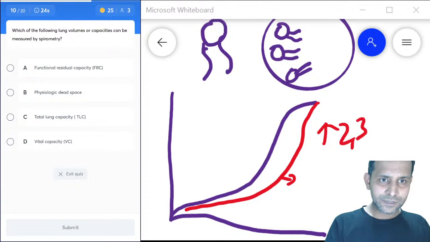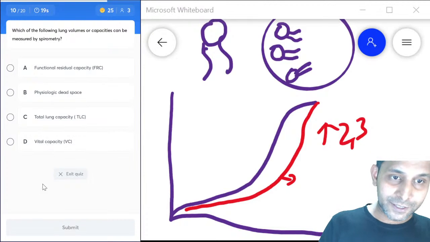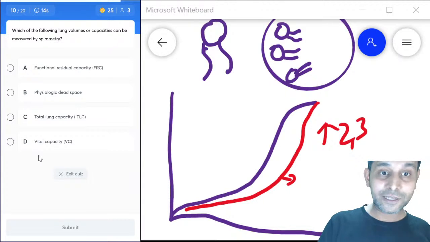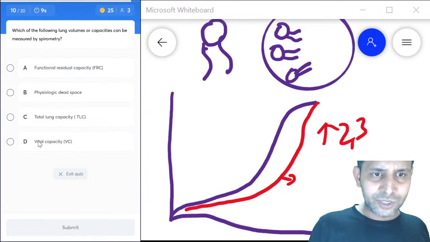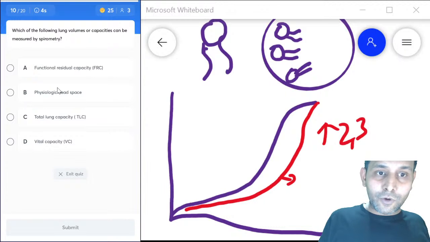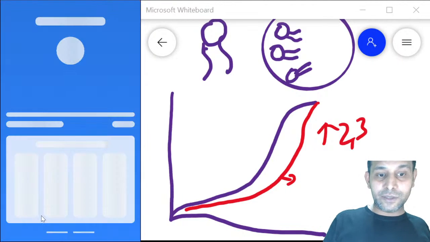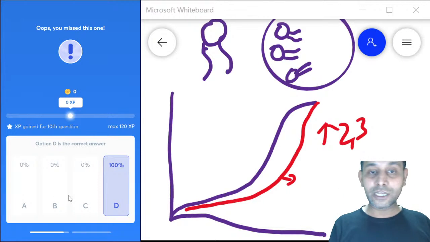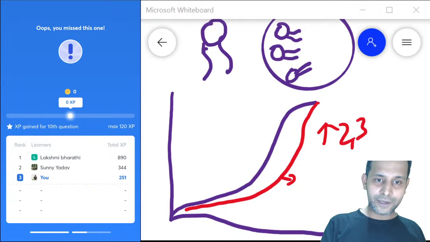Which of the following lung volumes and capacities can be measured by spirometer? Functional residual capacity, physiological dead space, total lung capacity, or vital capacity. As I told you, TLC, residual volume, and dead space cannot be measured. Remember, vital capacity is the only thing which can be measured by spirometer. All other things cannot be measured by spirometer.